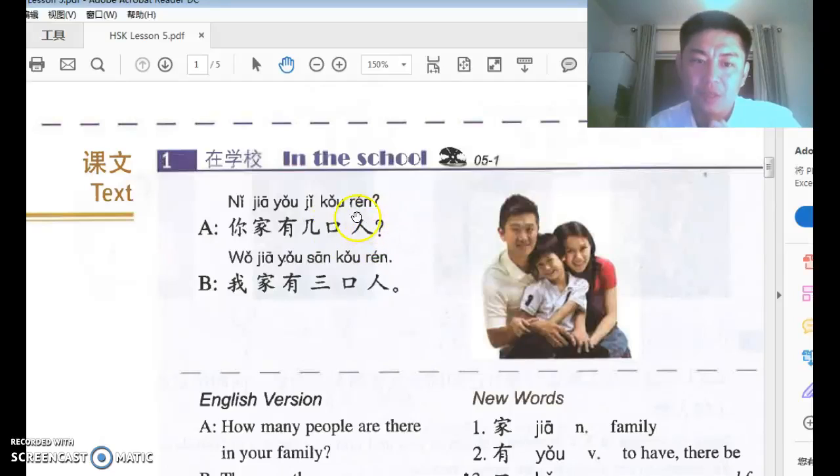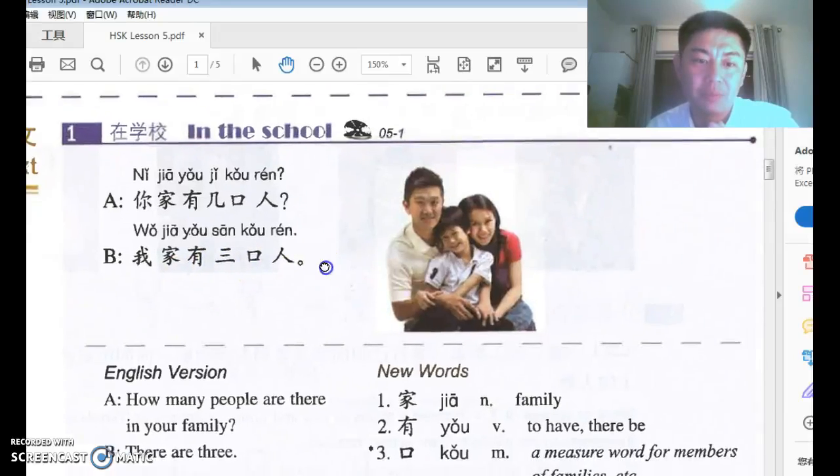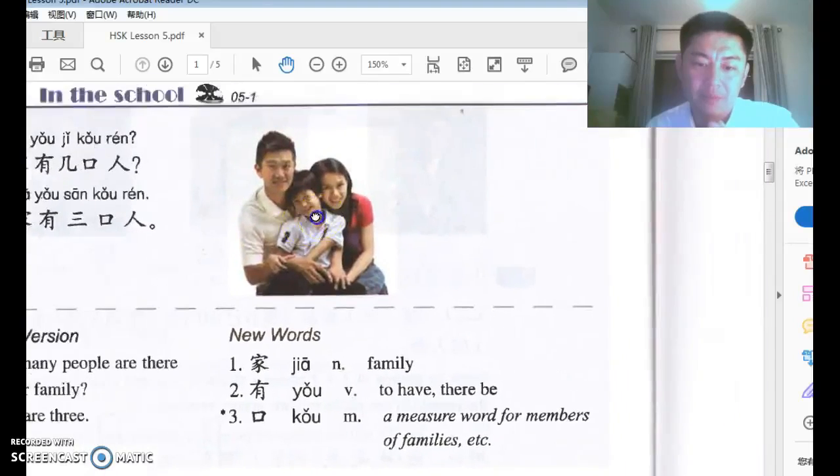And 人 is people or person. So your family has how many measure word people? The answer is 我家有3口人. My family has 3 people. There are 3 people in my family.